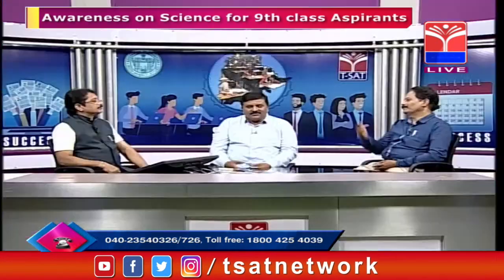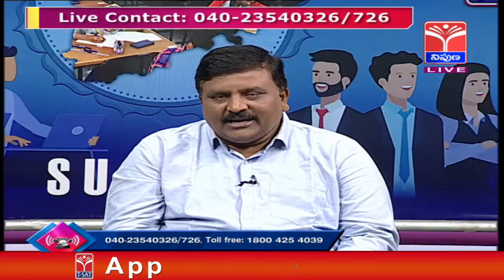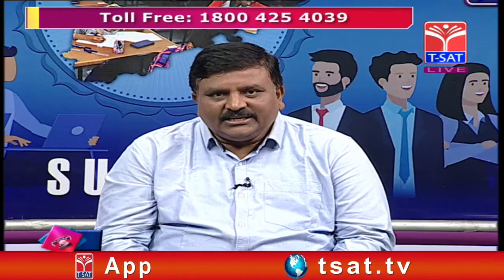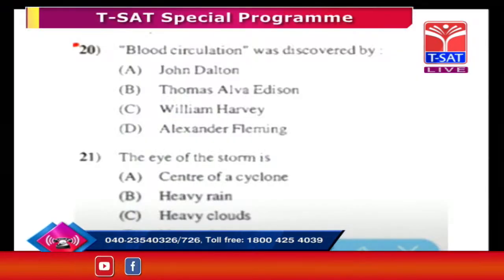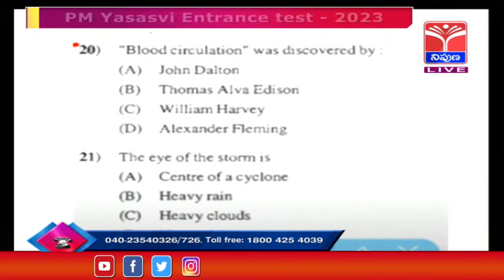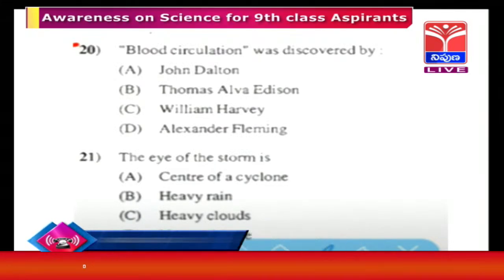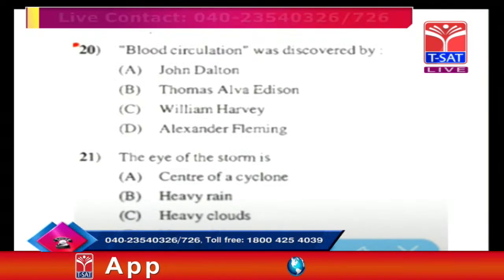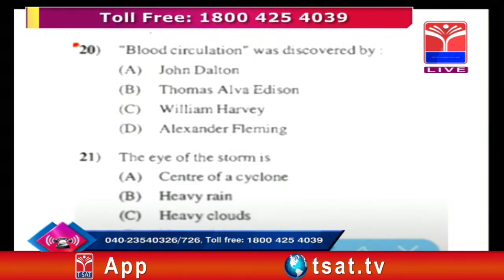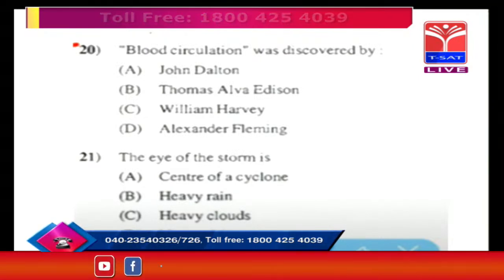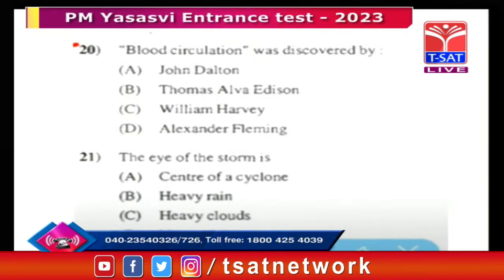You can explain Edison and John Dalton. Dalton has the atomic theory, the Dalton theory. Thomas Alva Edison invented the electric bulb. He tried 1000 times but failed; finally, he succeeded. He never gave up that idea. He got some idea and improvised every time, and he succeeded. So those two belong to chemistry and physics.